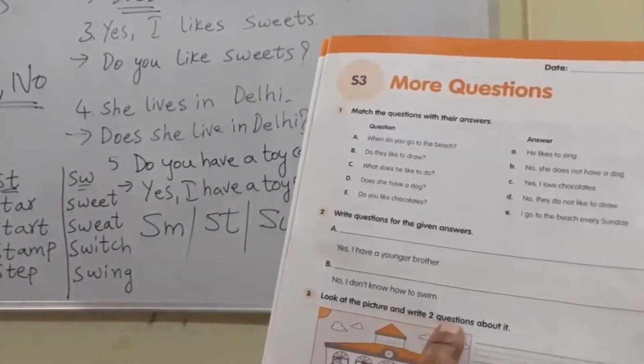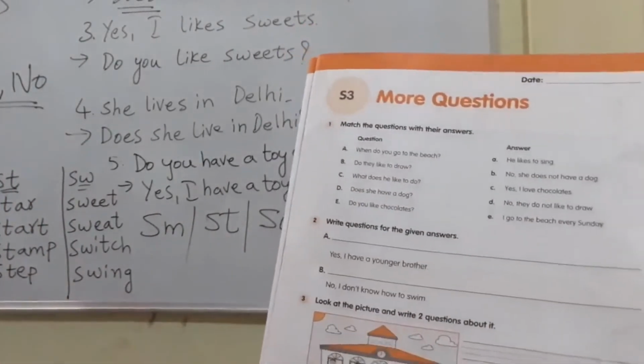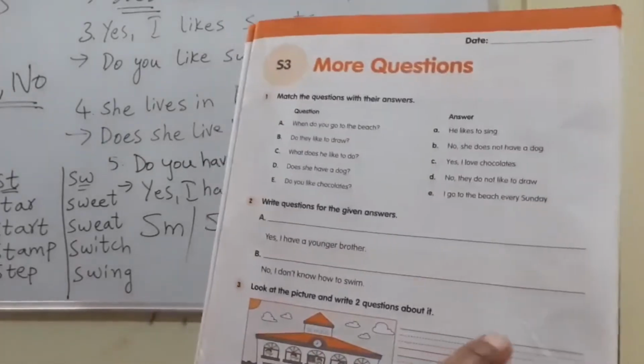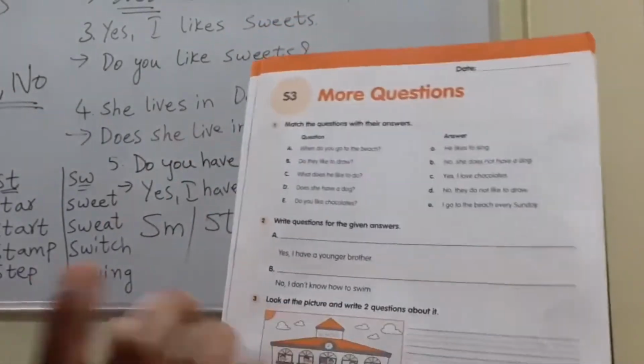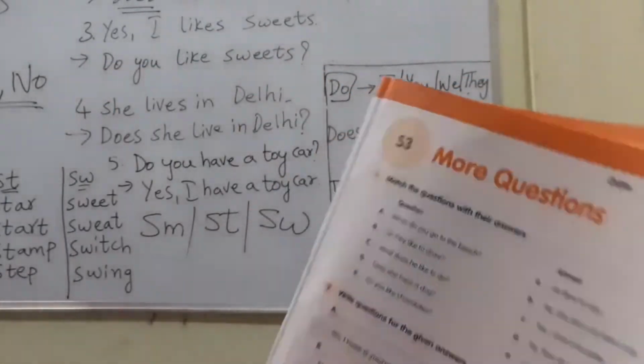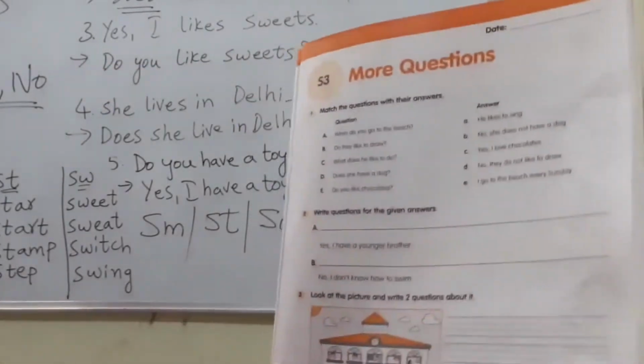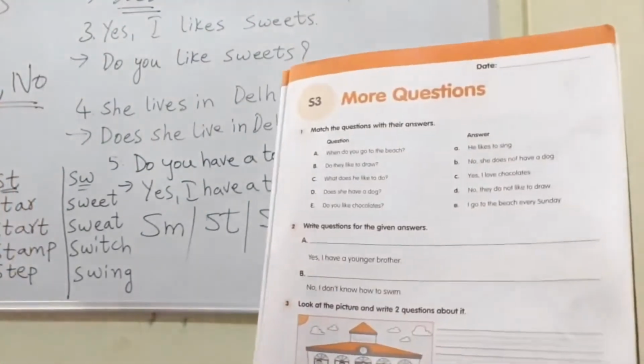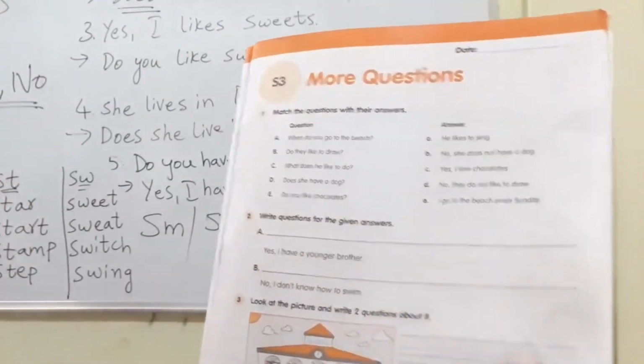Look at the picture and write two questions about it. Here the school picture is given. Using do, write down one question. Using does, write down one question. Like, do you go to school? Does the school have a playground? Like that you have to make the questions.